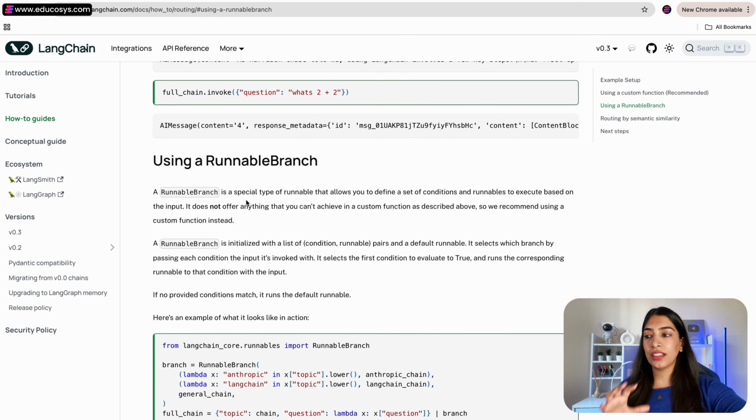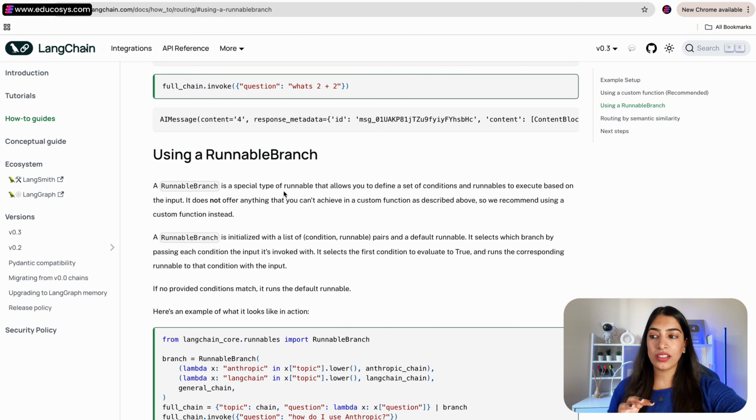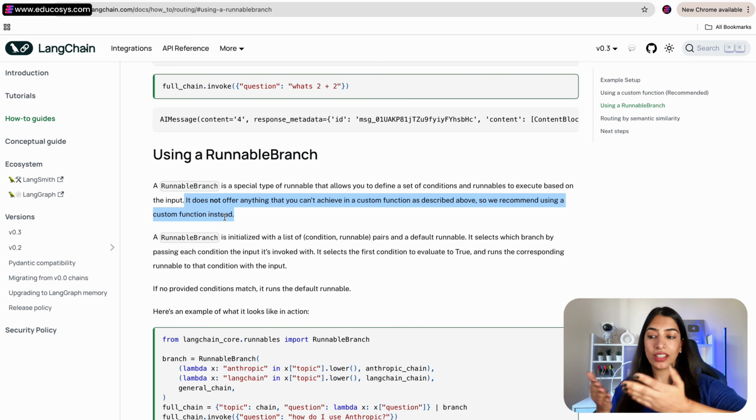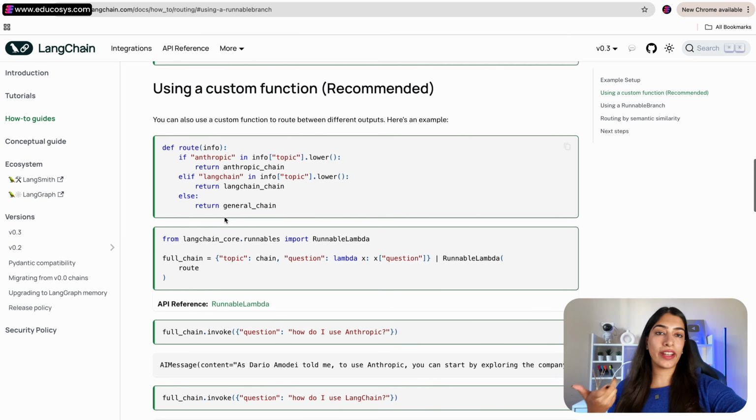And they have actually written in the documentation that this is a special type of Runnable, but it does not offer anything that you cannot achieve from a custom function as described above. So we recommend using a custom function instead. That is why I also don't recommend RunnableBranch. Just write your own custom functions. This brings us to the end of the video.